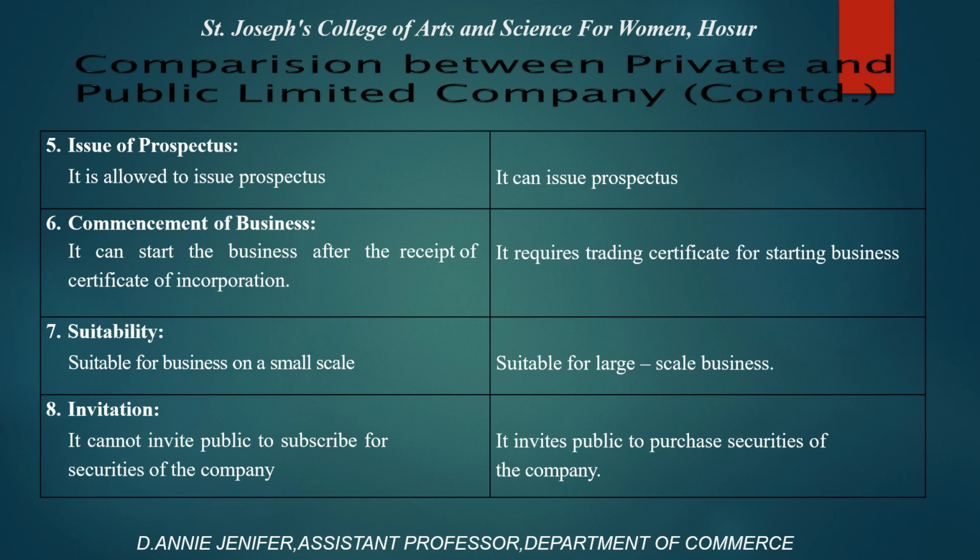Name suitability. A private company is suitable for all small scale business, but a public limited company is suitable only for large scale business. Then invitation. A private company cannot invite the public to subscribe for the securities of the company. But a public company can invite the public to purchase the securities of the company.